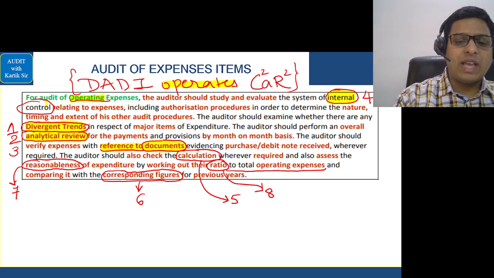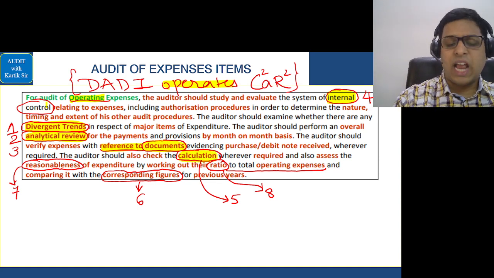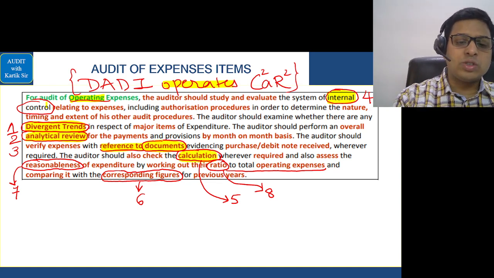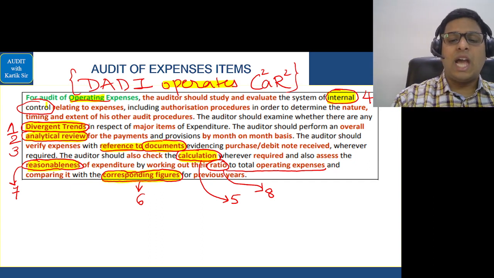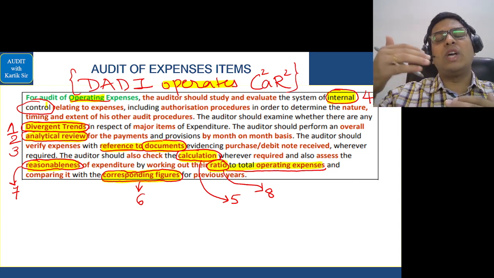Then after that you have CALCULATION. Auditor should check the calculation regarding various expenses. Auditor should check whether corresponding figures of previous years are shown properly. Auditor should check the reasonableness of the expenditure, whether it is not too high. And finally, auditor should check the ratio to the total operating expenses, whether the ratio has increased or not.